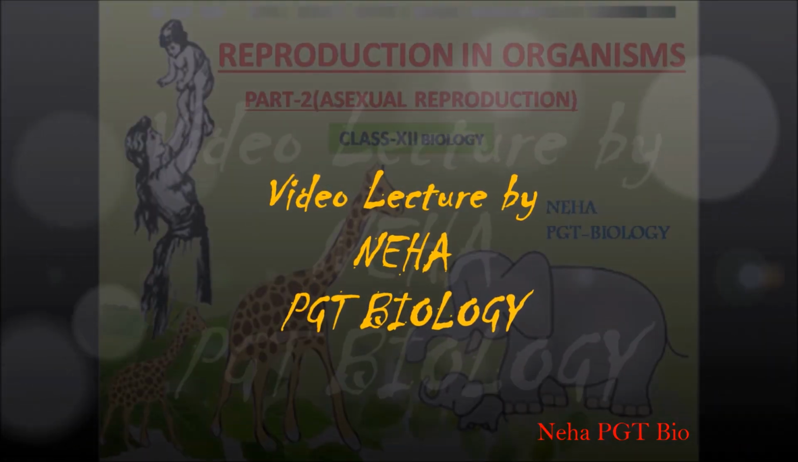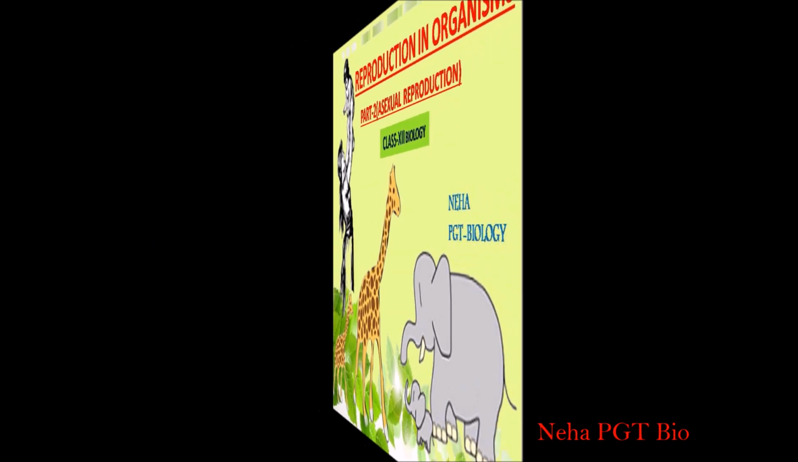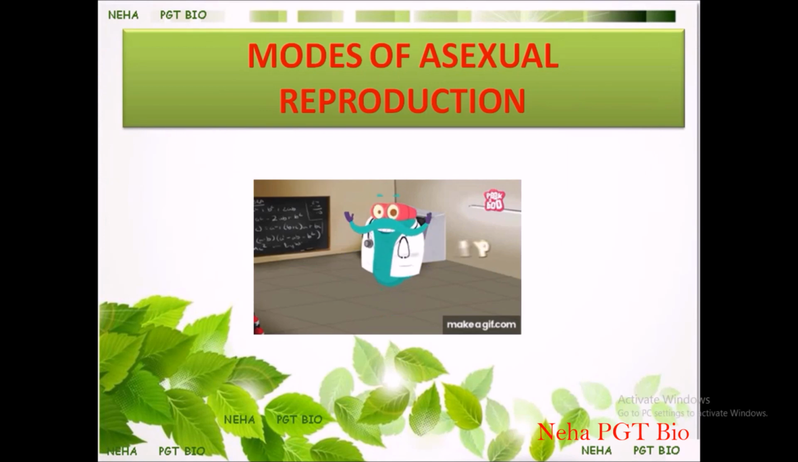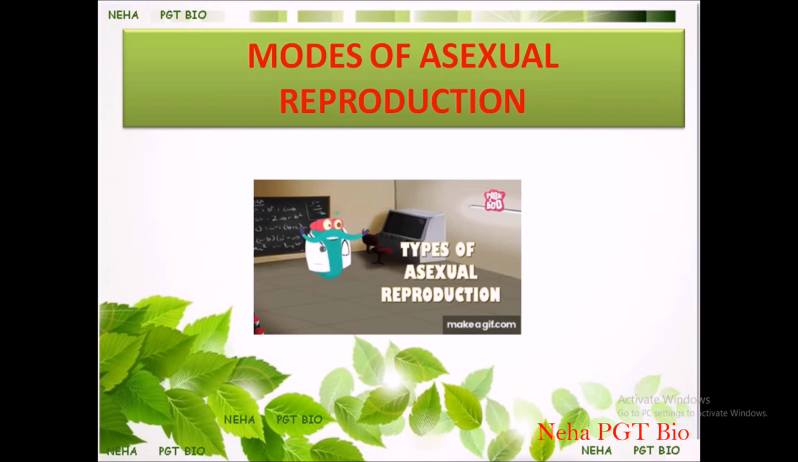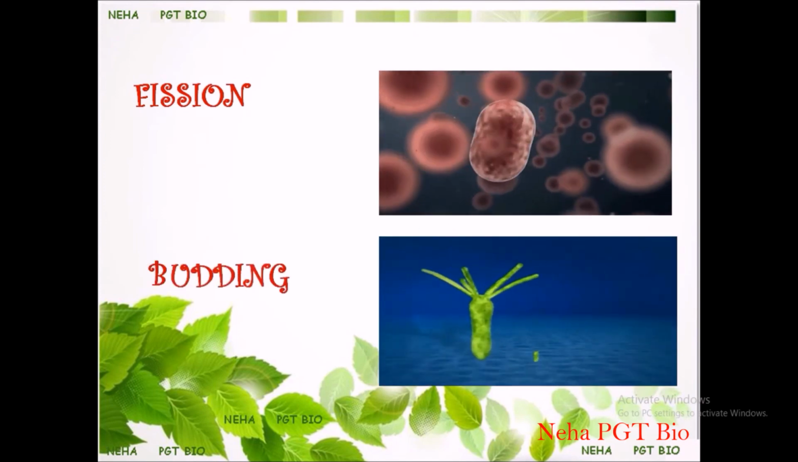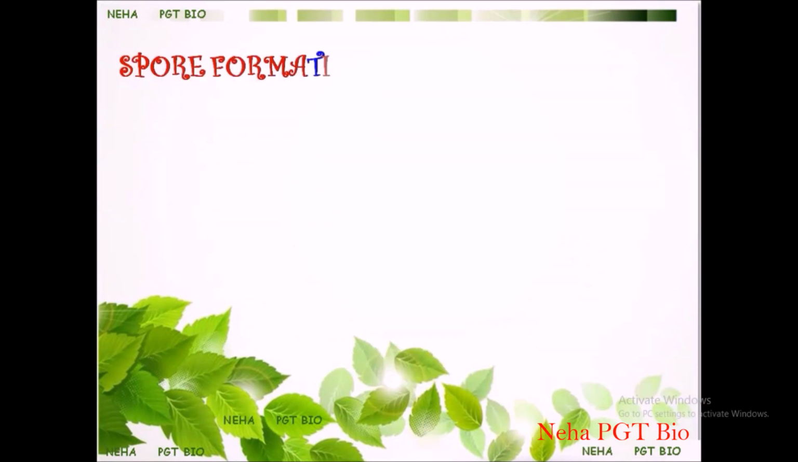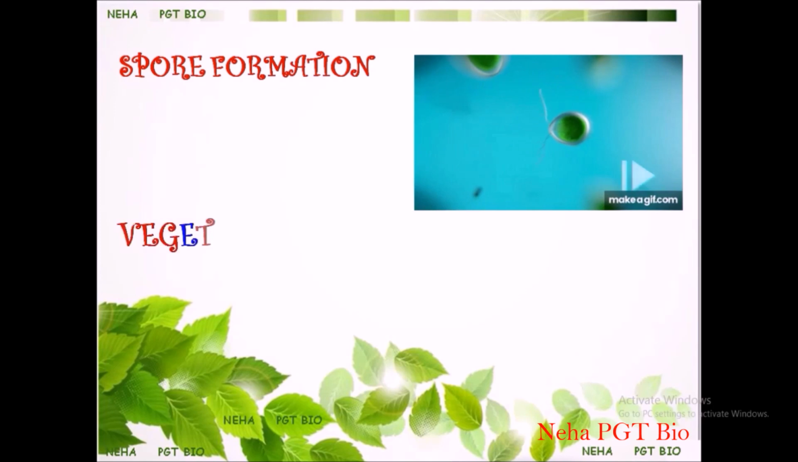In today's video lecture, we are going to discuss the different modes of asexual reproduction: fission, budding, spore formation, and vegetative propagation.